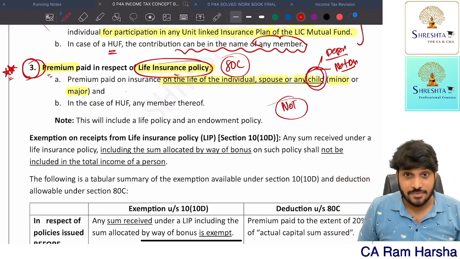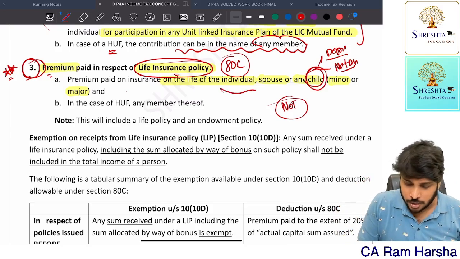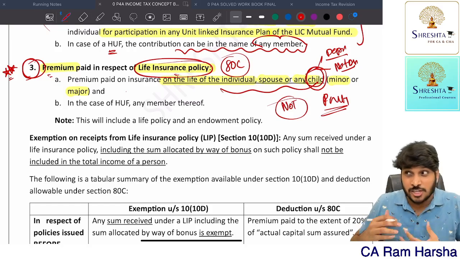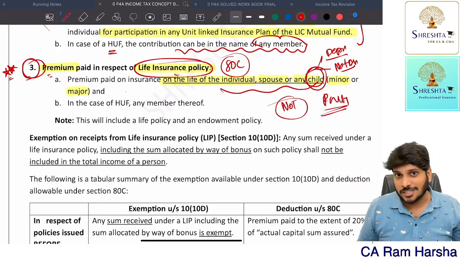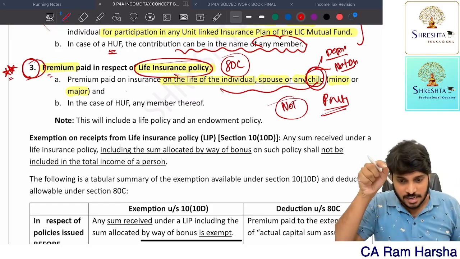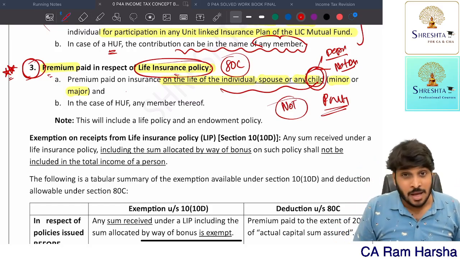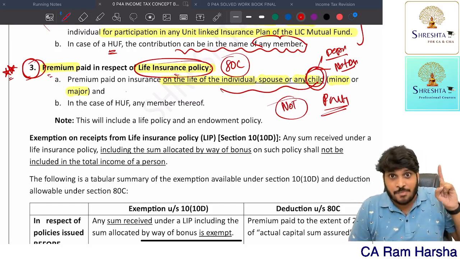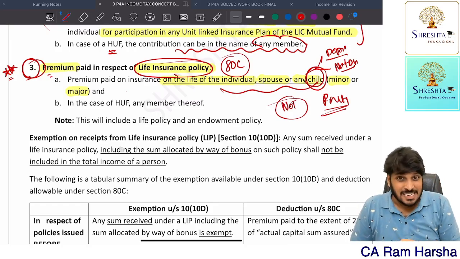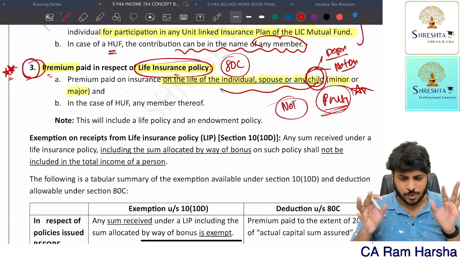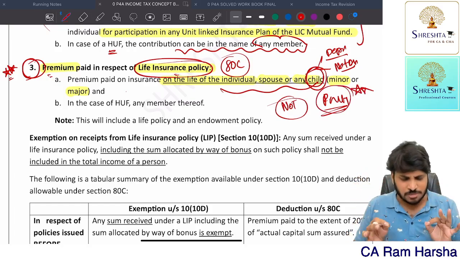Further, you can take it in the name of children. And you see here, parents are not covered. If I want to take life insurance on my parents, it is not covered. Only myself, my spouse, and my children. Only if I take insurance for them is it covered. Life insurance, remember. Whereas for medical insurance, if I take a medical insurance policy in my parents' name, again deduction is there. Whereas here, parents are not covered. Very important observation on life insurance policy.